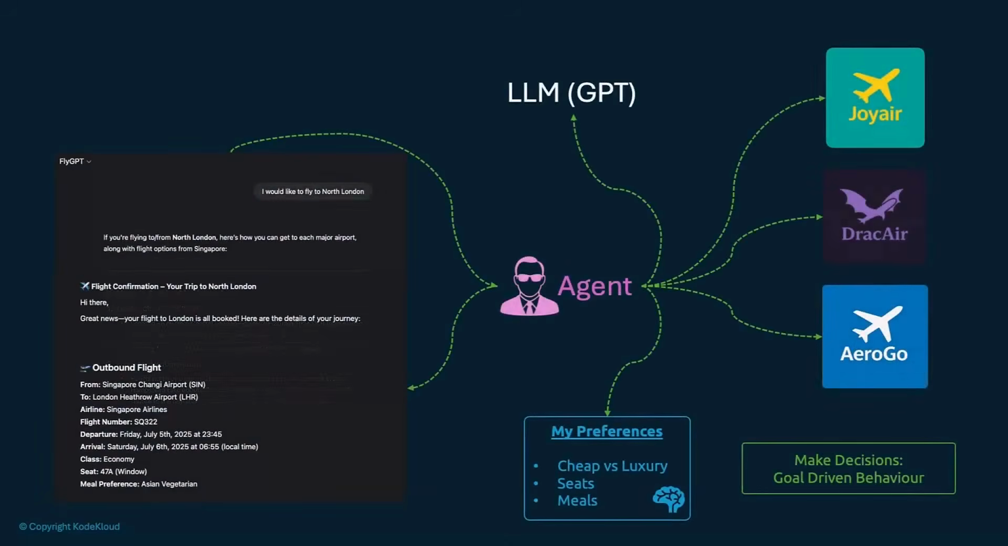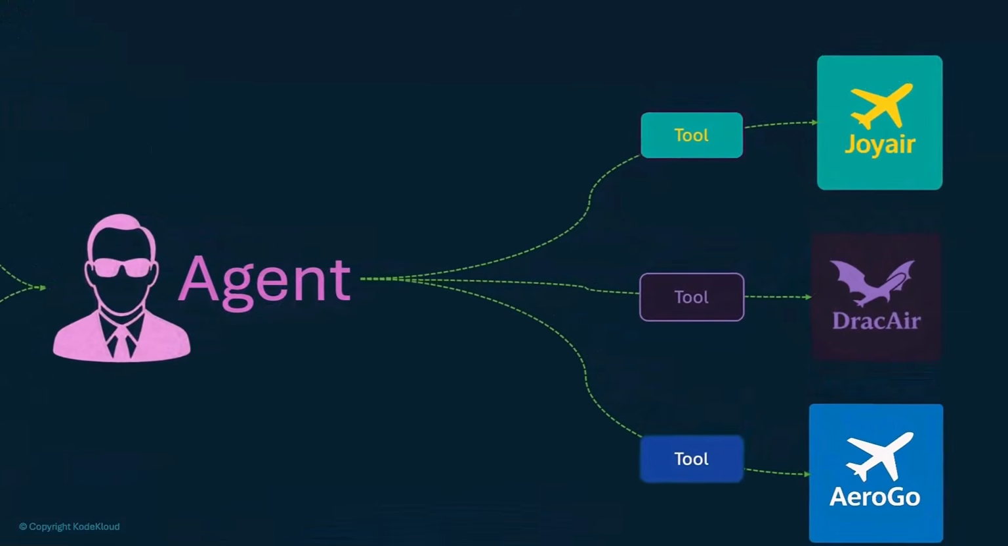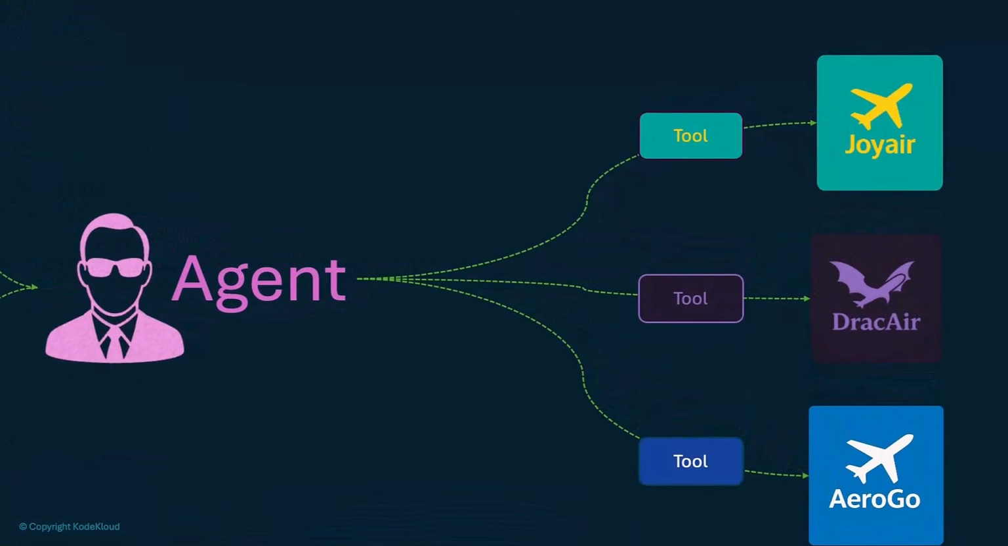So coming back to this, we said that an agent can interact with third-party platforms this way, but how does an agent really interact with a third-party platform? It does that through what are known as tools. A tool allows the agent to interact with another platform. Let's take a closer look at that. So here, the agent has the ability to interact with these airlines using a tool for each one. But how does that tool interact with an airline?